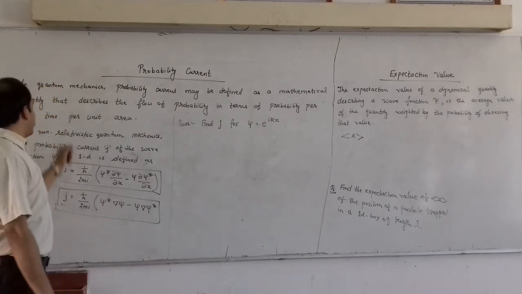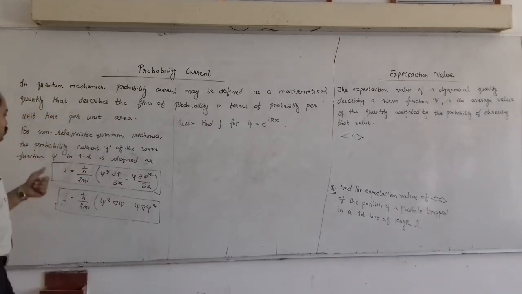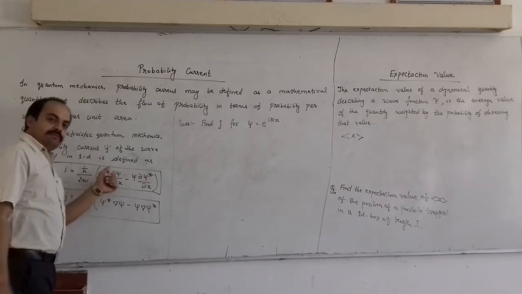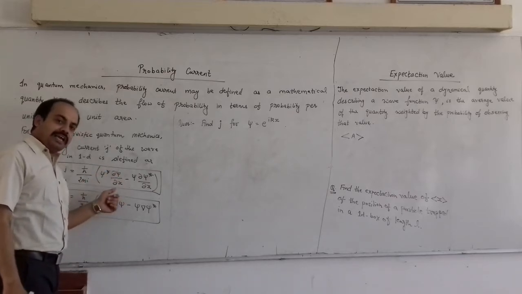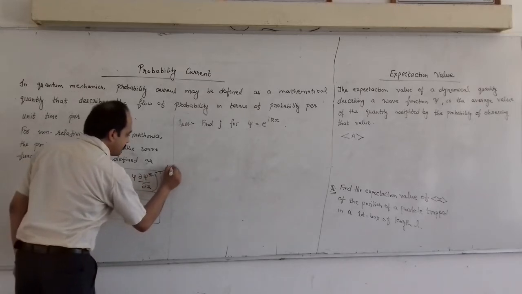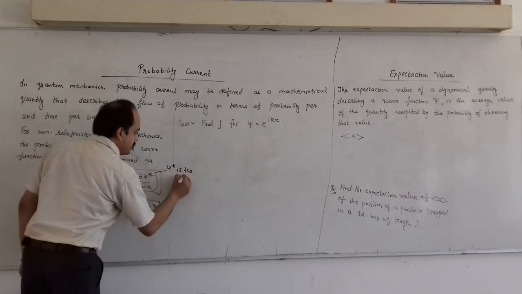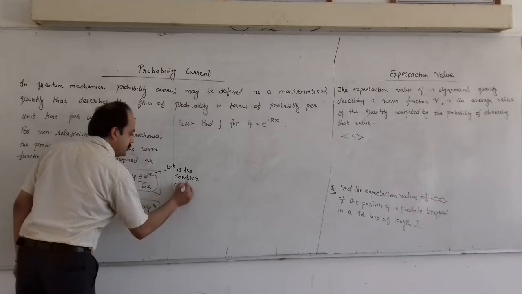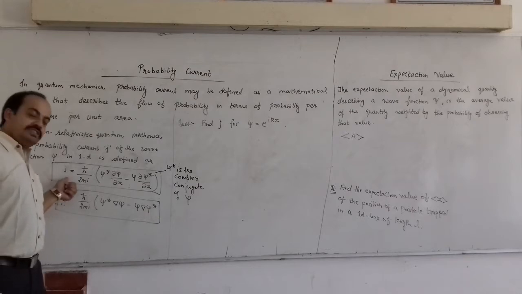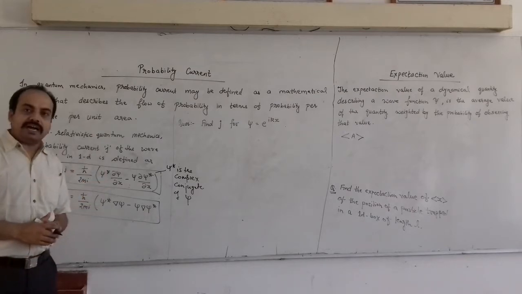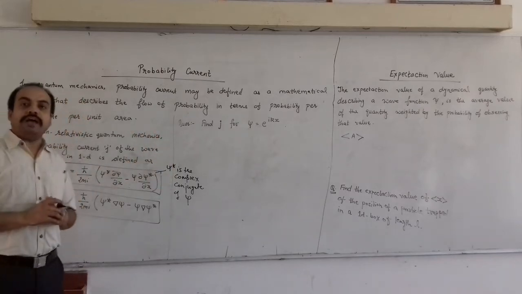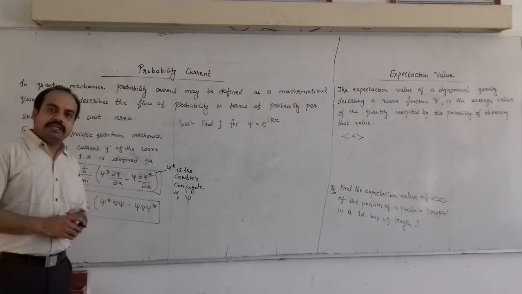For non-relativistic mechanics, for one dimensional motion, the probability current can be given by J is equal to h cut upon 2mi multiplied by psi star del psi by del x minus psi del psi star by del x, where psi star is the complex conjugate of the wave function psi, and h cut is equal to h upon 2 pi. We have discussed this many times in the last lectures.